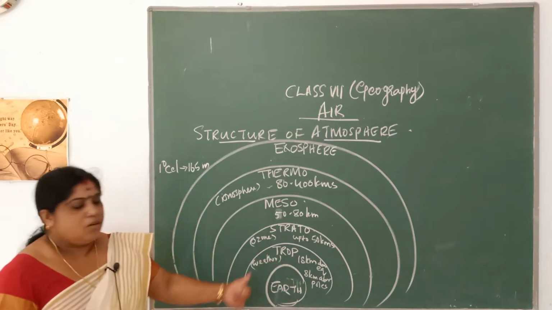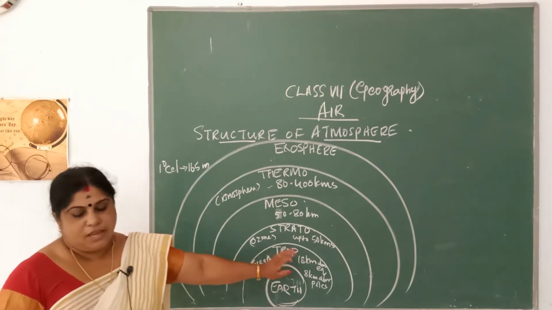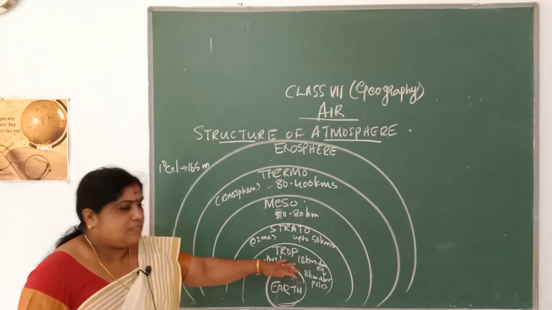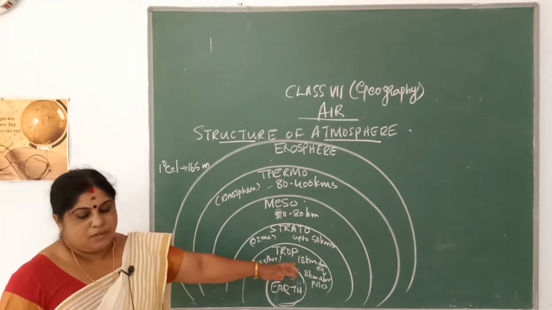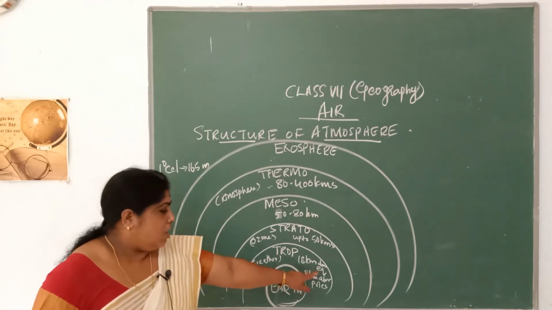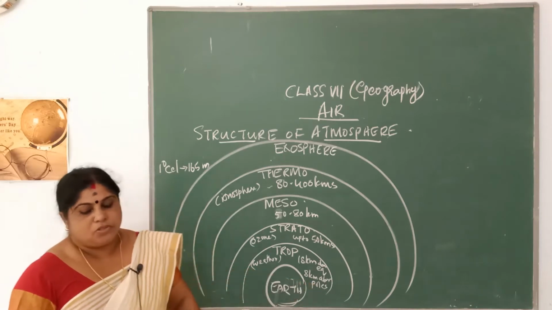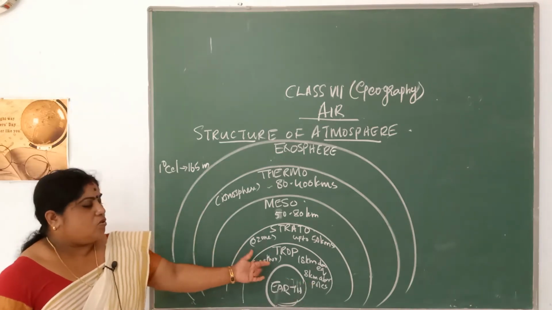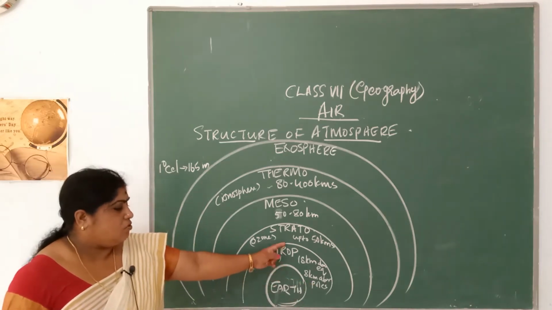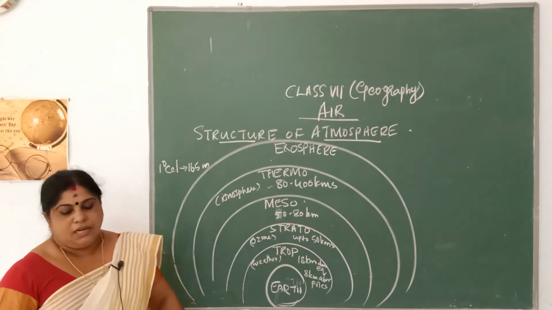So first is troposphere. Troposphere is the lowest layer of the atmosphere and it is the densest layer of the atmosphere. It extends up to a height of about 18 kilometers at the equator and 8 kilometers above the poles. Here the temperature goes on decreasing according to the height. So as it moves higher up, the temperature goes on decreasing.